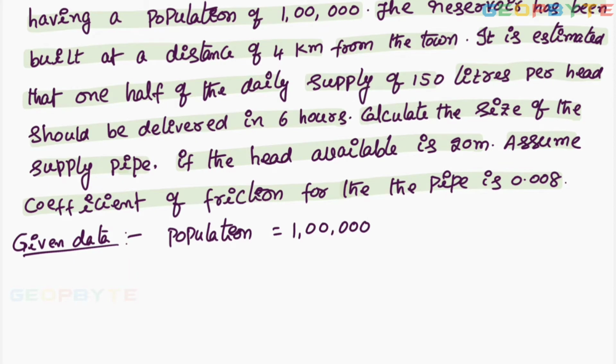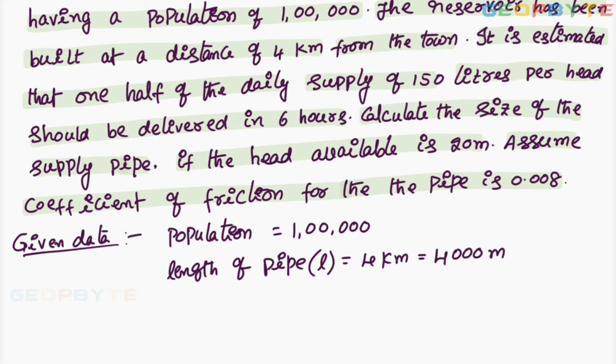Pipe length: since the reservoir is 4 kilometers away from the town, for that length we have to lay down the pipe. Length of the pipe L equal to 4 kilometers is equal to 4000 meters.